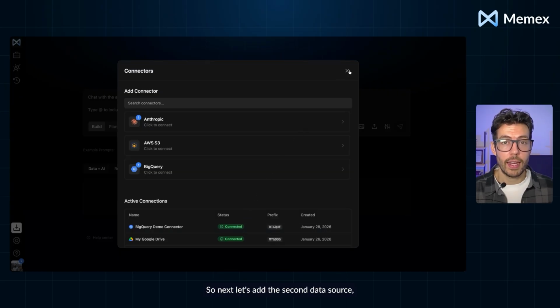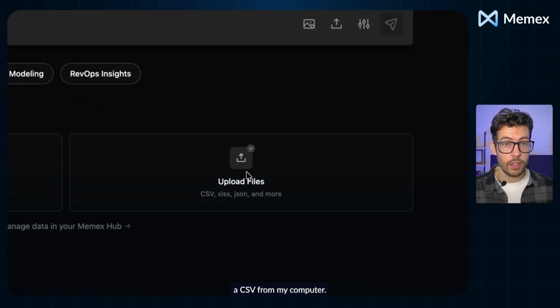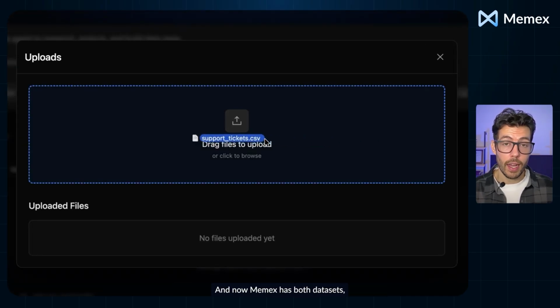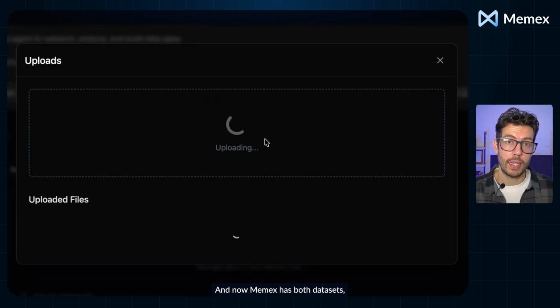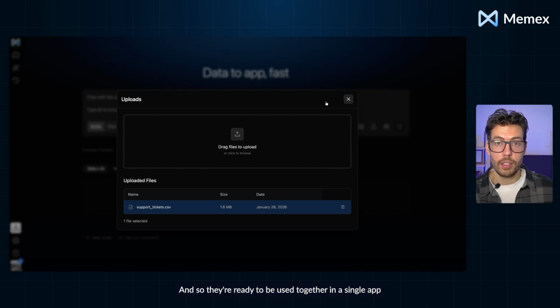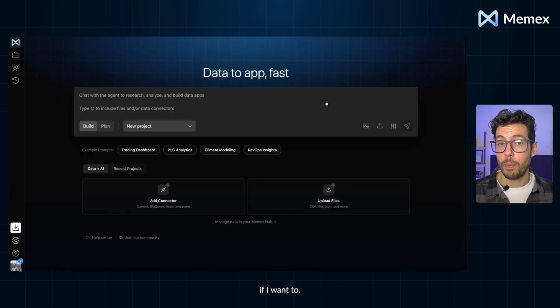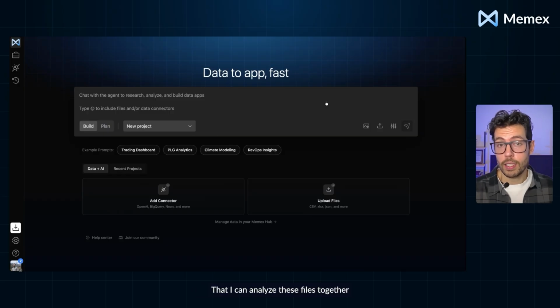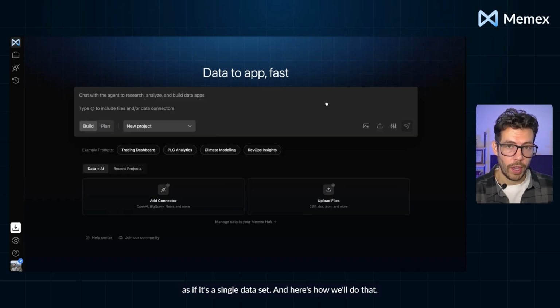So next, let's add the second data source, a CSV from my computer. All we do is upload this using the Uploads tab of the hub. And now Memex has both datasets, the BigQuery tables and my local file that I just uploaded. And so they're ready to be used together in a single app if I want to. And that's the key detail of this walkthrough, that I can analyze these files together as if it's a single dataset. And here's how we'll do that.